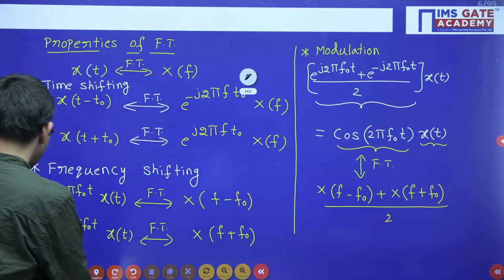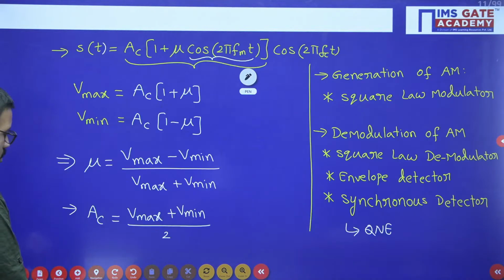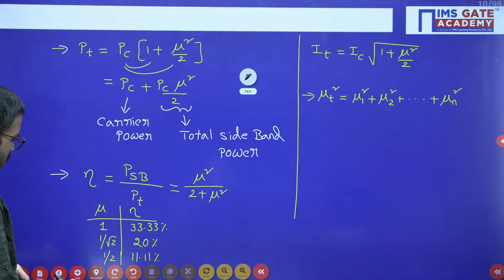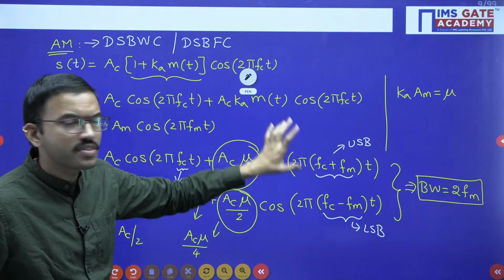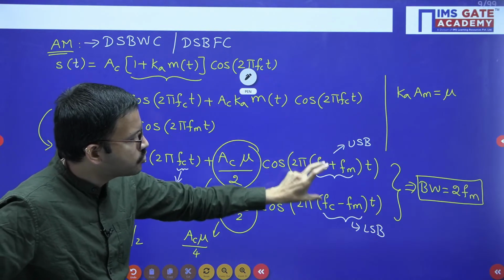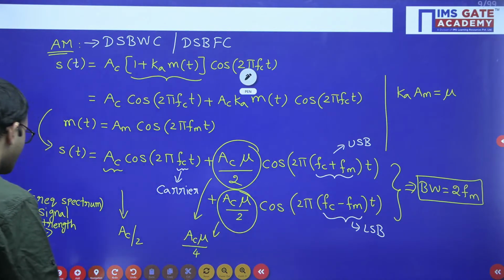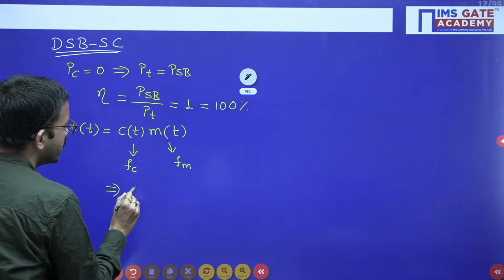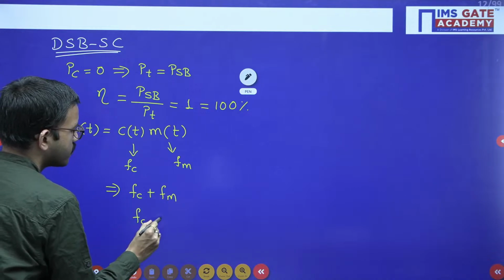From the second term you get two frequency components, fc plus fm and fc minus fm.